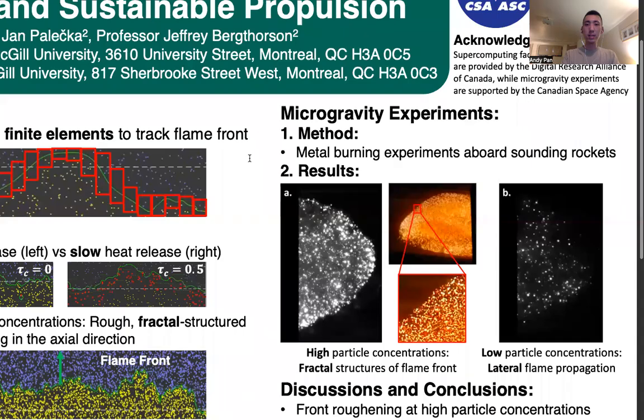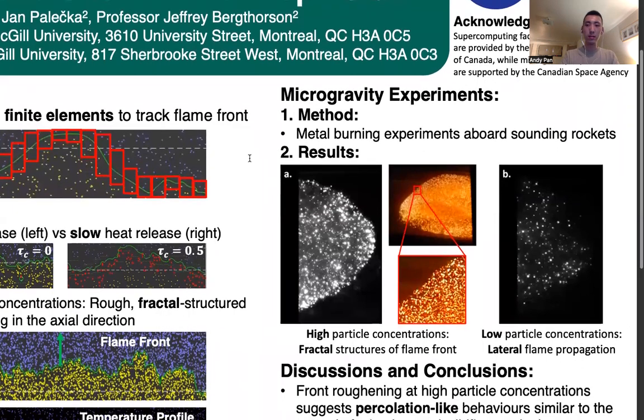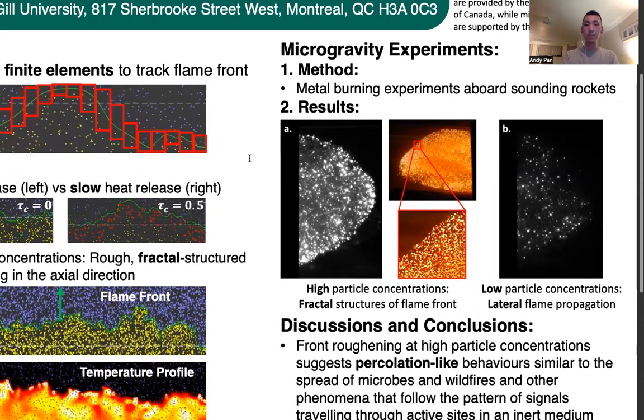During our microgravity experiments aboard sounding rockets, we also observed the fractal flame structure at high concentrations and the lateral propagation at low concentrations, which were consistent with what our model predicted. Although in practice, metal powder doesn't burn like in microgravity, our ground-based experiments also showed the discrete effects of metal combustion, and microgravity helped amplify the discrete effects and better study their physics.